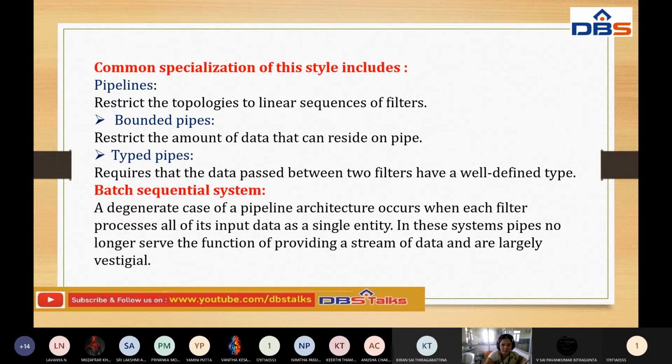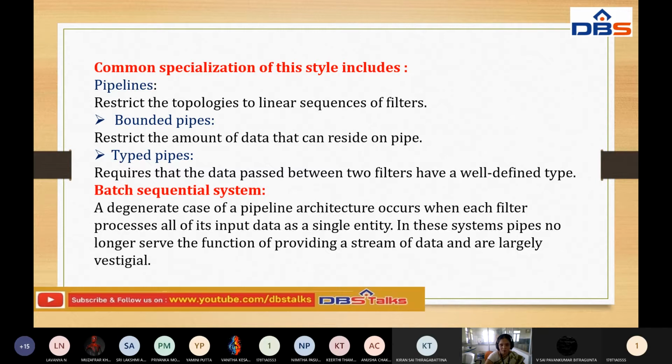What is the importance of these pipelines? They restrict the topologies to a linear sequence of filters. In this particular architecture we have two types of pipes. The first one is bounded pipes. The second one is typed pipes.